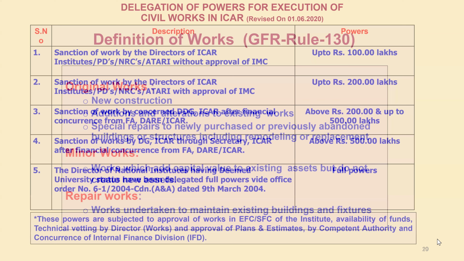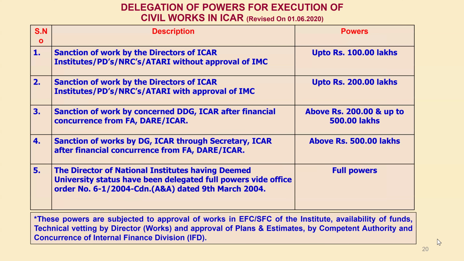As per the delegation of power, ICAR has delegated that up to 100 lakhs of the work can be approved by the director without approval of the INC. Without approval of the INC, the director of the institute is having the power to sanction a work up to 100 lakhs.